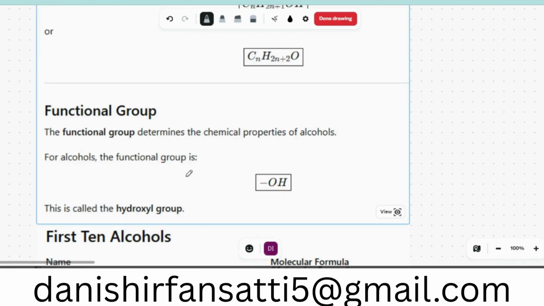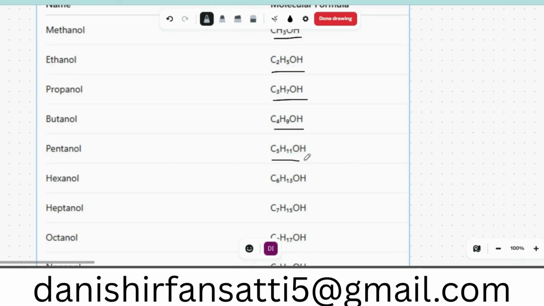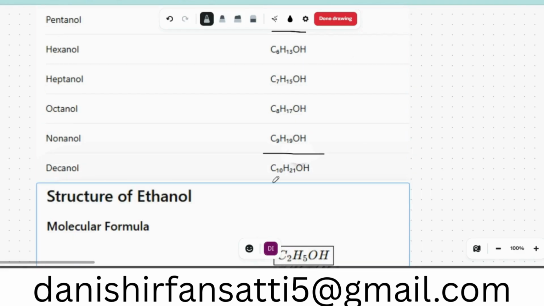The functional group determines the chemical properties of alcohol. For alcohol, the functional group is OH, hydroxyl. These are the first 10 alcohols. The first is methanol, CH3OH, ethanol C2H5OH, and propanol C3H7OH, butanol is C4H9OH, and pentanol C5H11OH, and the list goes on till C10H21OH. These are the first 10 alcohols.